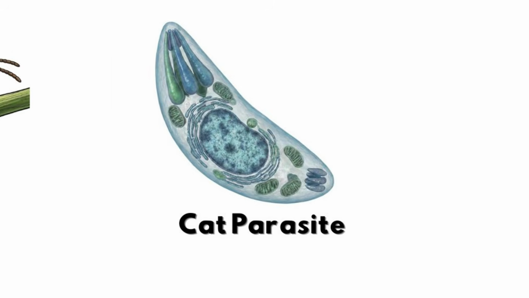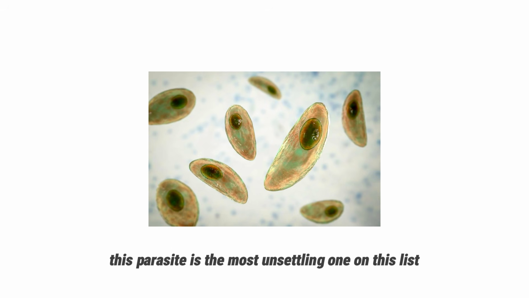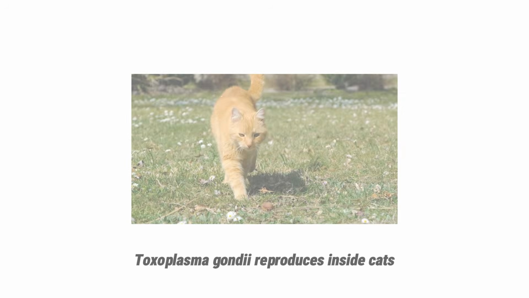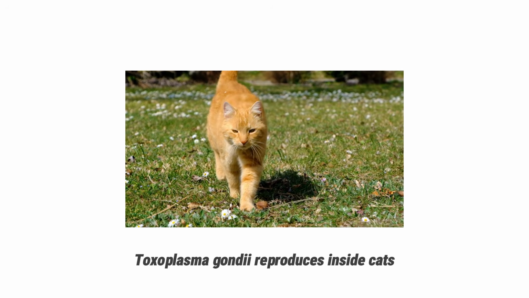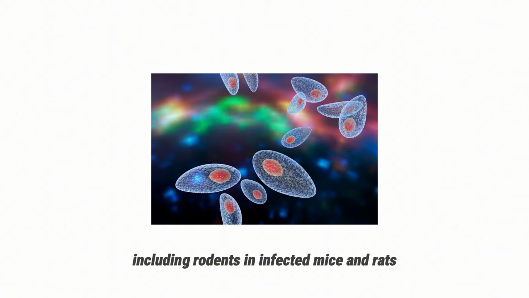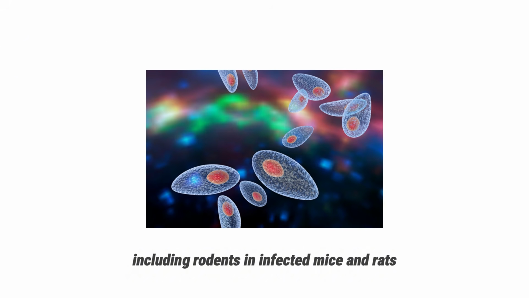Number 5. The cat parasite. This parasite is the most unsettling one on this list because it can infect humans. Toxoplasma gondii reproduces inside cats, but it can spread to many other animals, including rodents. In infected mice and rats, something bizarre happens.